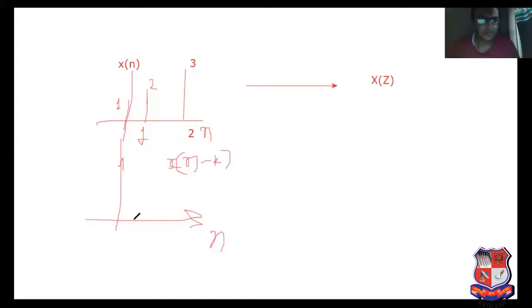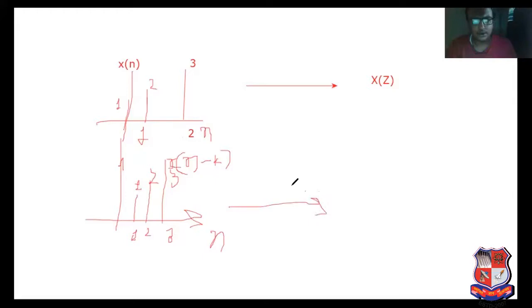So shift the signal by 1 unit. So here we get amplitude 1 at n equal to 1, amplitude 2 at 2, and at n equal to 3, amplitude is 3. See, this is known as x of n minus k.